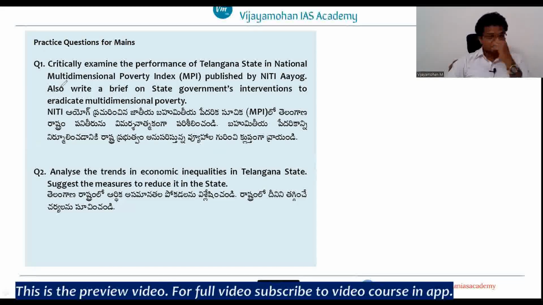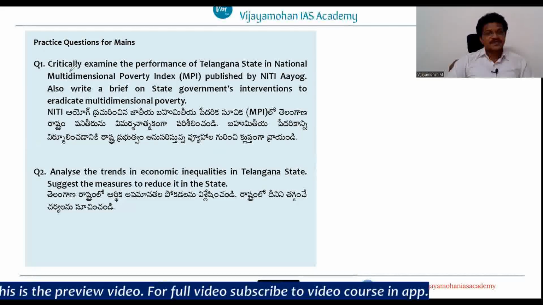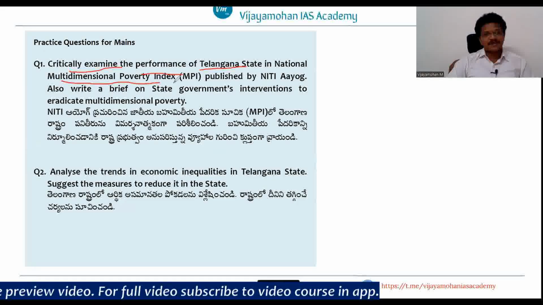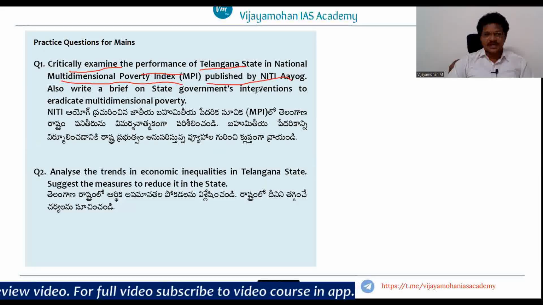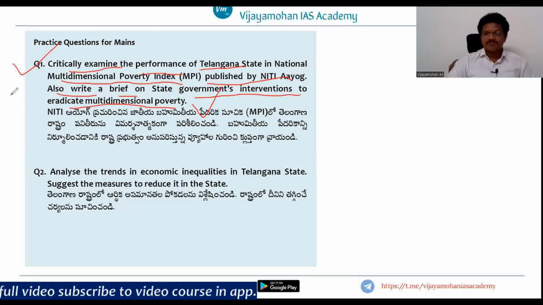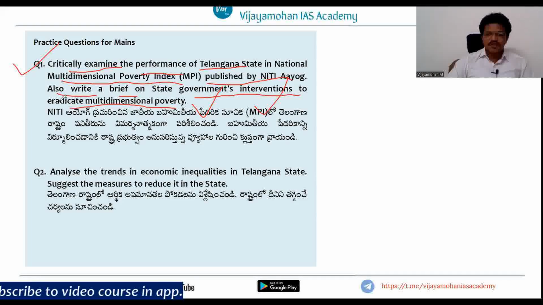The first one is on the multidimensional poverty index. Critically examine the performance of Telangana state in the national multidimensional poverty index published by Niti Aayog. Also write a brief on the state government's interventions to eradicate multidimensional poverty. So in the first component you have to write about the performance of the Telangana state in the MPI. In the second component you have to give the interventions or poverty alleviation programs undertaken by the Telangana state for eradicating multidimensional poverty, right?